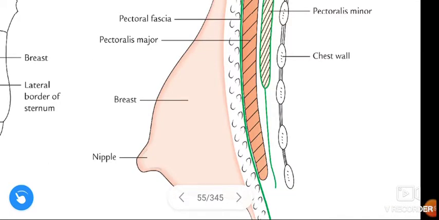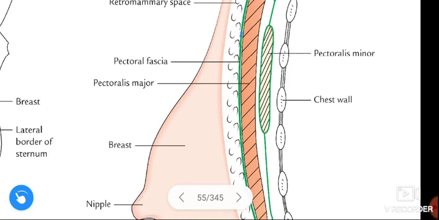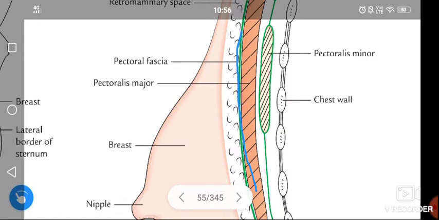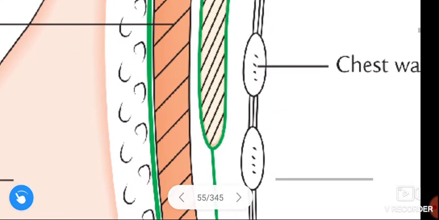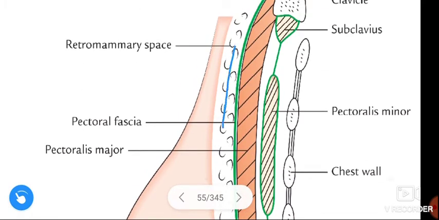See this figure, guys. This figure gives the information about the deep relations of the breast. This is the breast and nipple, and this is the pectoral fascia. This green line represents the pectoral fascia, and the space between the breast and the pectoral fascia is the retromammary space. See here, this is the retromammary space.